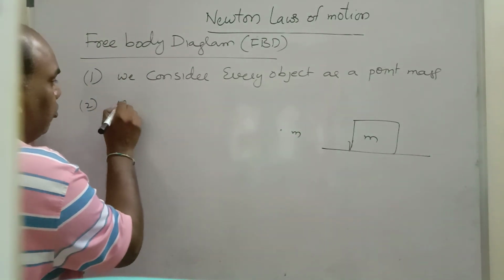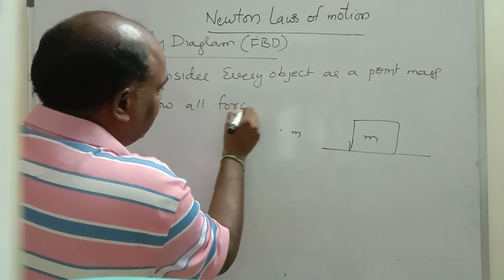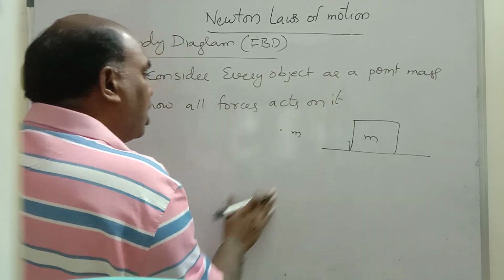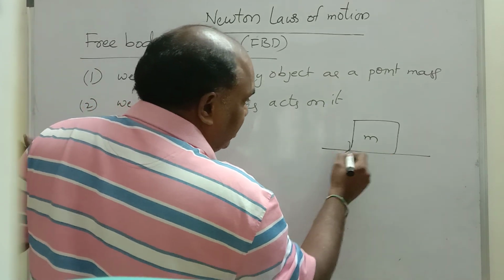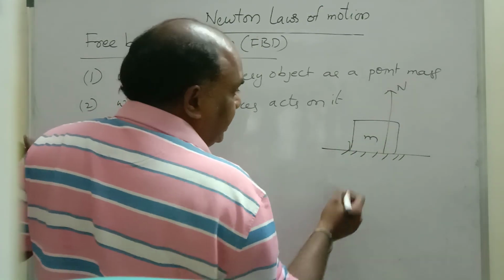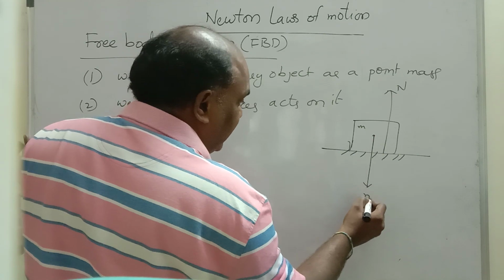Number 2, we show all forces acting on it. What does it mean? This is the contact surface. Normal is always perpendicular to the contact. Weight always acts towards the center, mg.